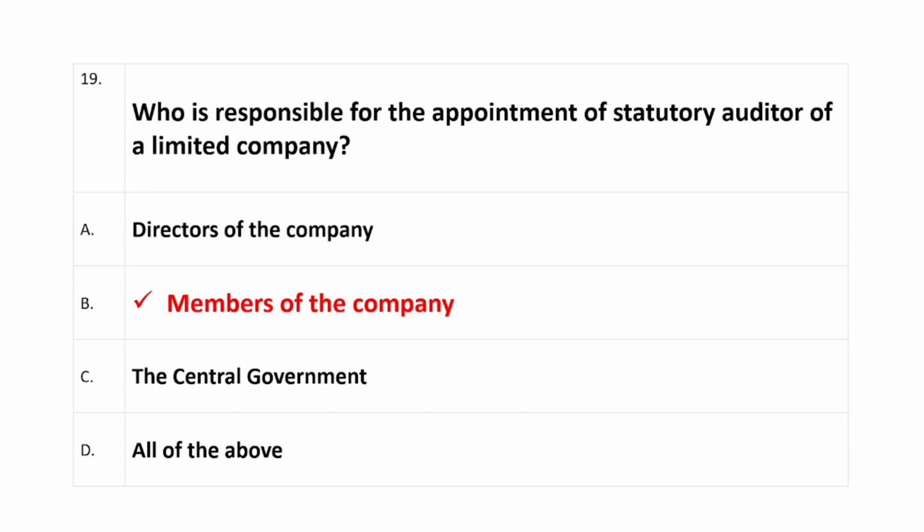Question number 19 is who is responsible for the appointment of statutory auditor of a limited company? Right answer is option B, which is members of the company.